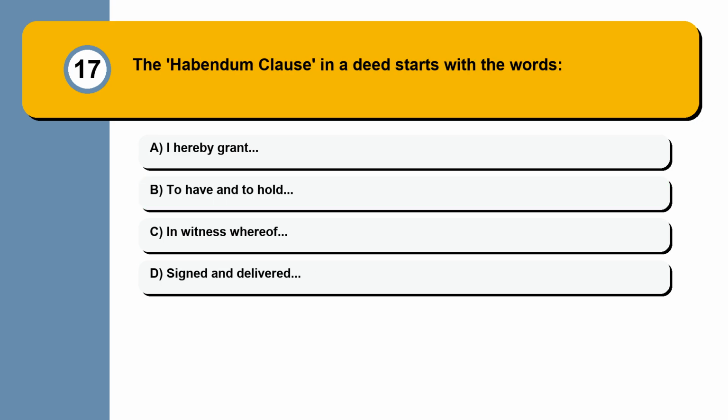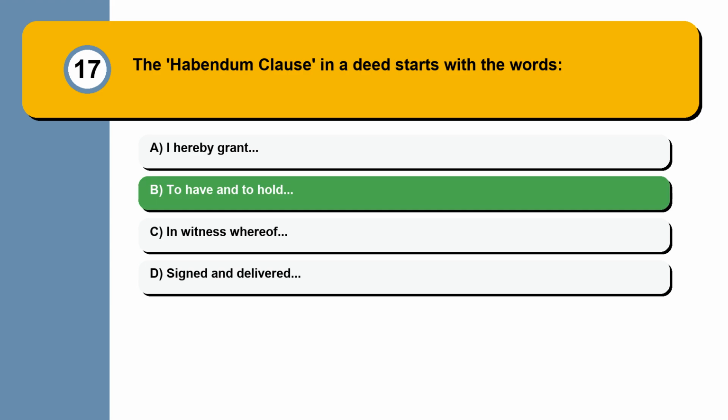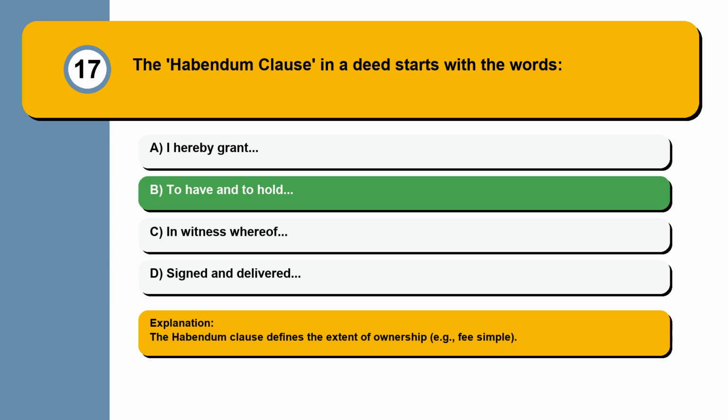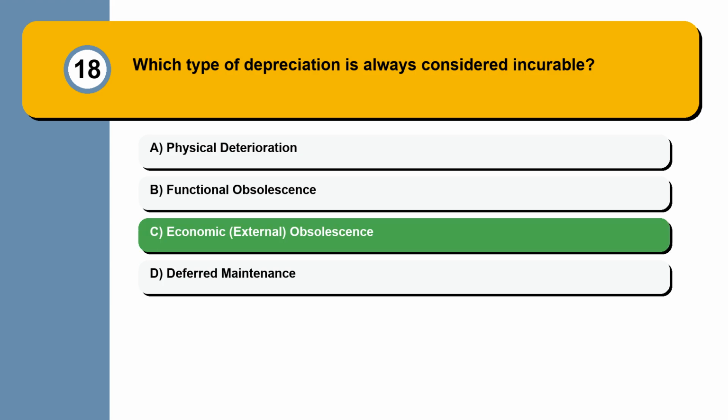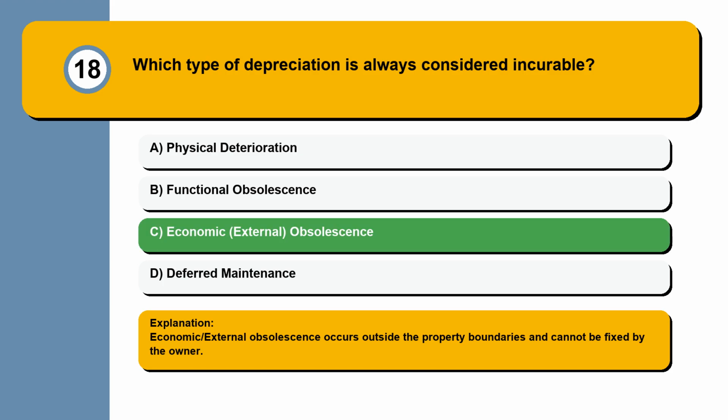Question 17. The habendum clause in a deed starts with the words: I hereby grant, to have and to hold, in witness whereof, signed and delivered. The habendum clause defines the extent of ownership, for example, fee simple. Question 18. Which type of depreciation is always considered incurable? Physical deterioration, functional obsolescence, economic/external obsolescence, deferred maintenance. Economic/external obsolescence occurs outside the property boundaries and cannot be fixed by the owner.